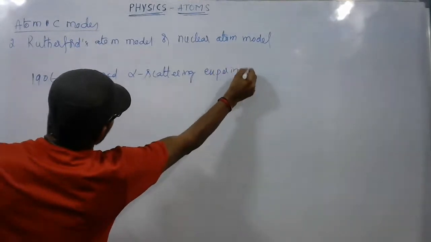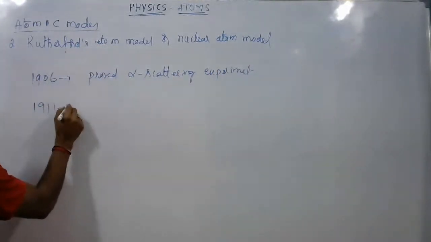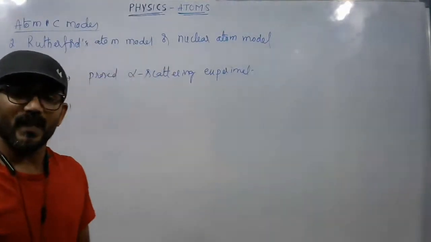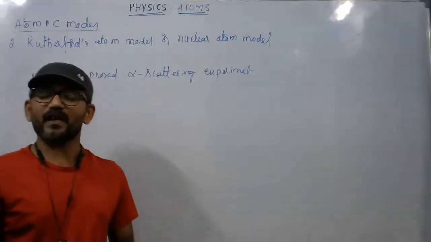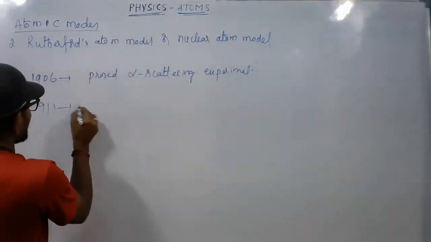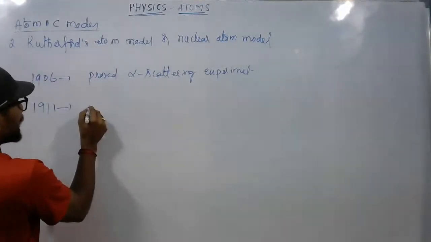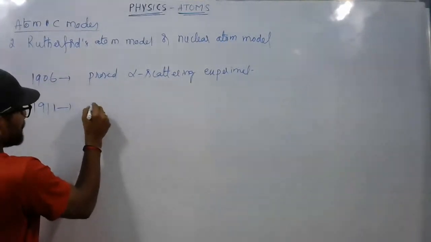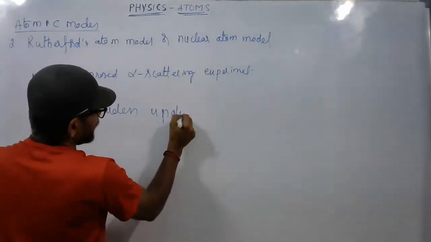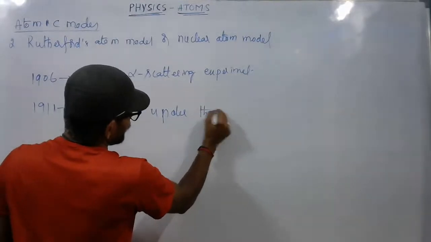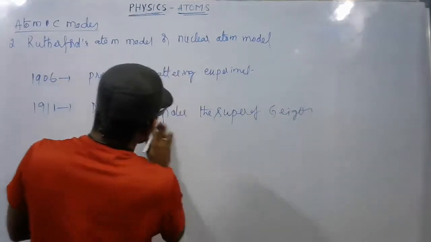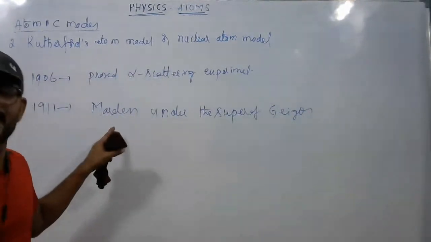But in the year 1911, an undergraduate student in his lab called Marsden, working under the supervision of Geiger, came forward to perform this experiment.